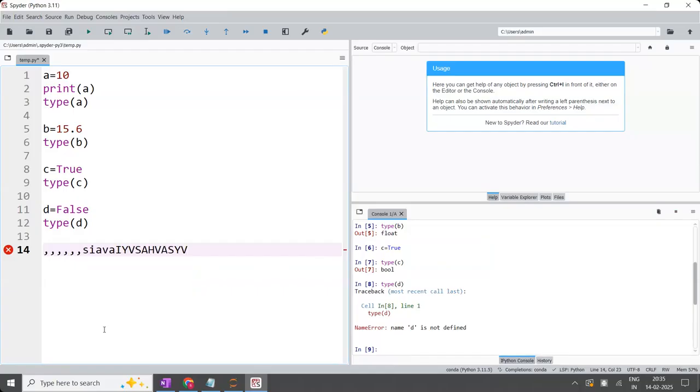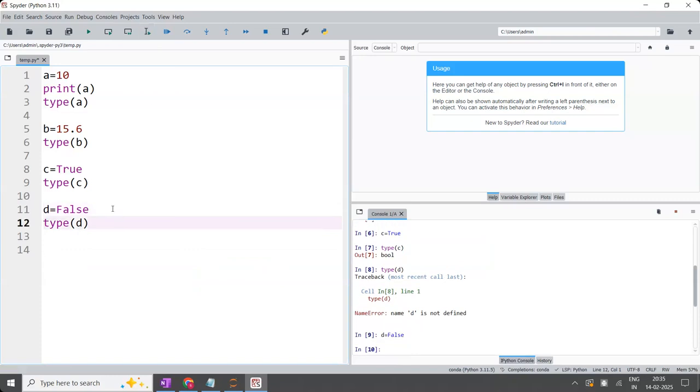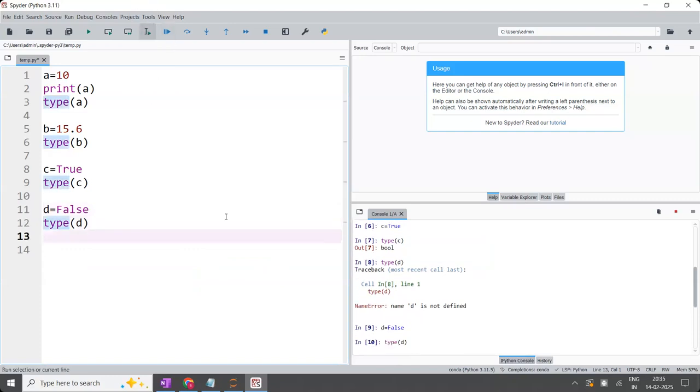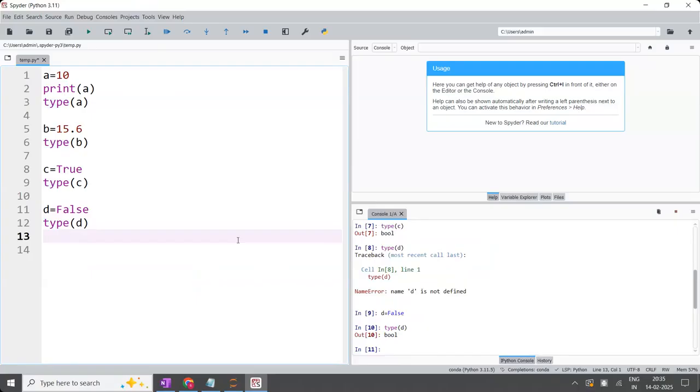Have I executed that one? To throw the error. Why is the error not there? It means I have not executed it now. If I execute, it is going to throw the syntax error. Similarly, I have written the code here, but I have not executed it. To execute, first we have to click on this. Then you can ask the type of D, and it will give Boolean. Without executing, how will it give the answer?